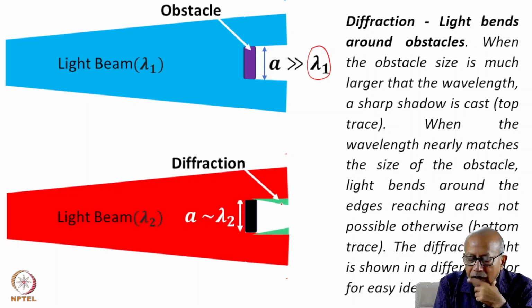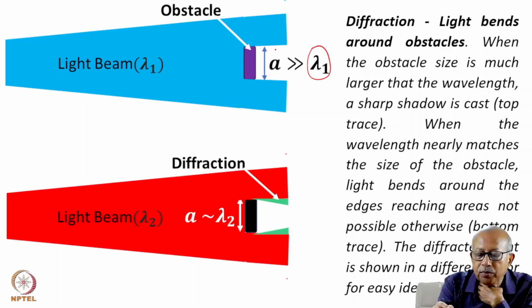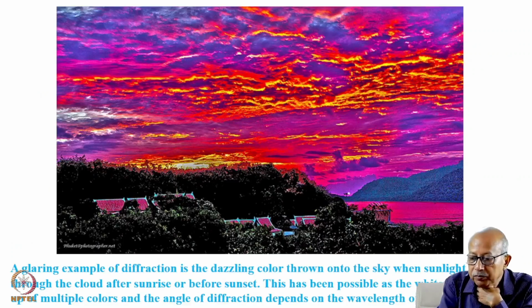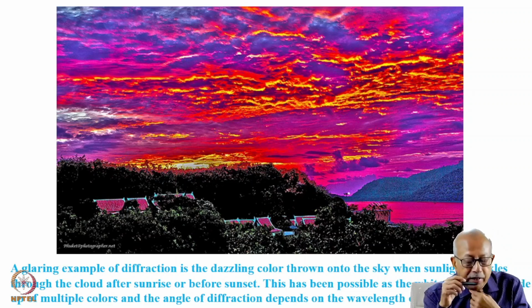The diffracted light is shown here in a different color for easy identification. So this is the light which has leaked into the geometrical shadow, where there was a sharp shadow. Here light actually leaks into the shadow as a result of diffraction.